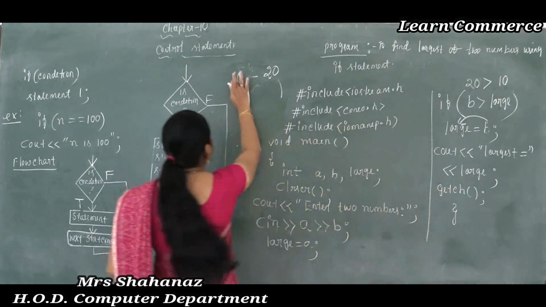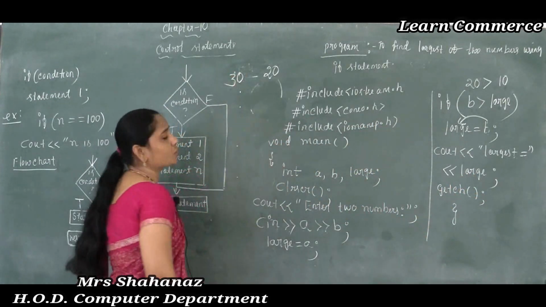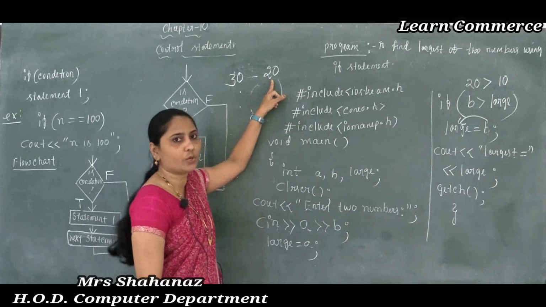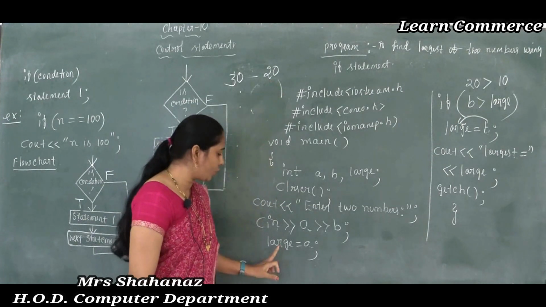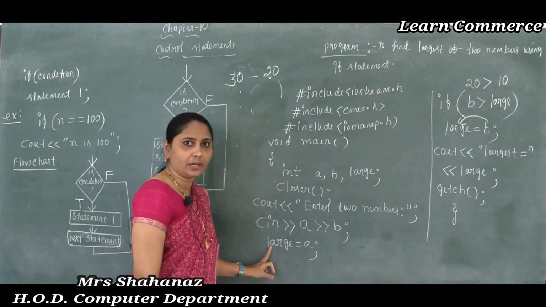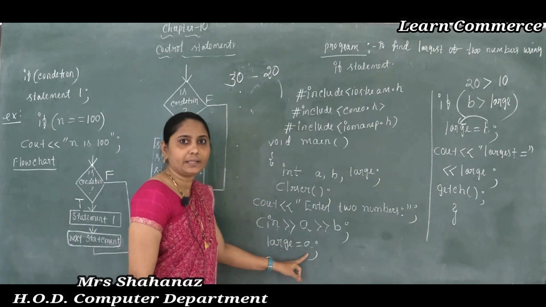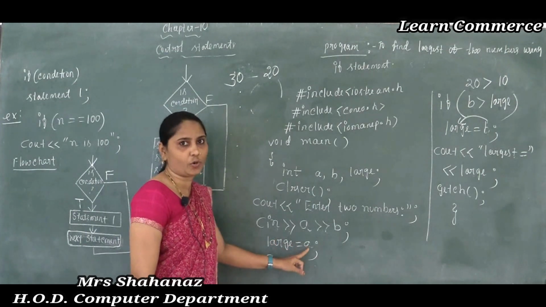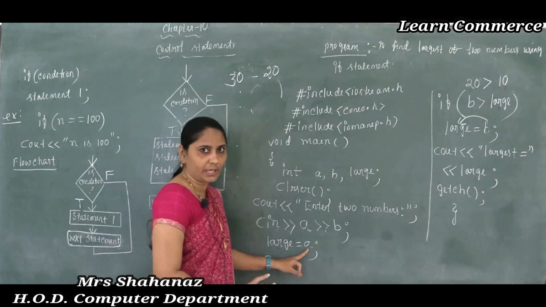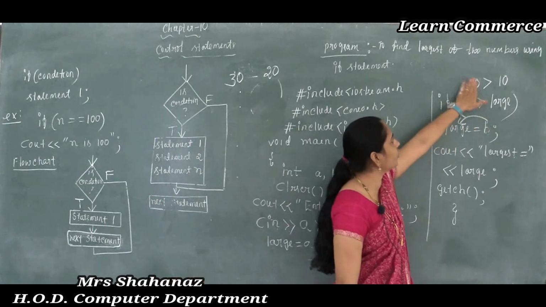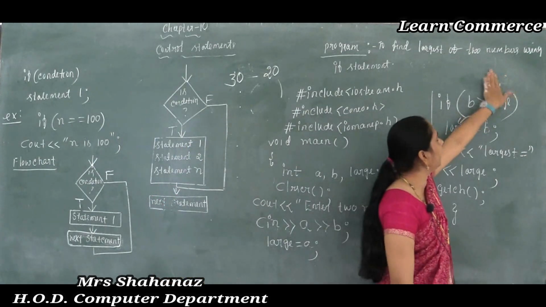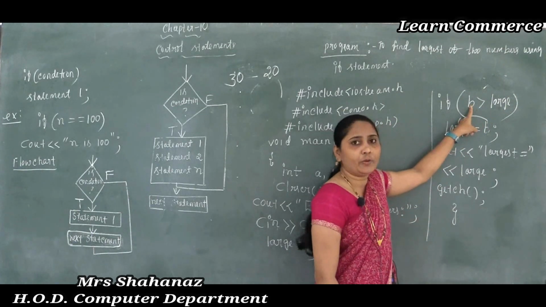Maybe in this case, the a value is equal to 30, but the b value is equal to 20. So it is just the assumption: large value is equal to a. That means large is equal to 30. It is just the assumption. Later, when you use the condition, the b value is 20.